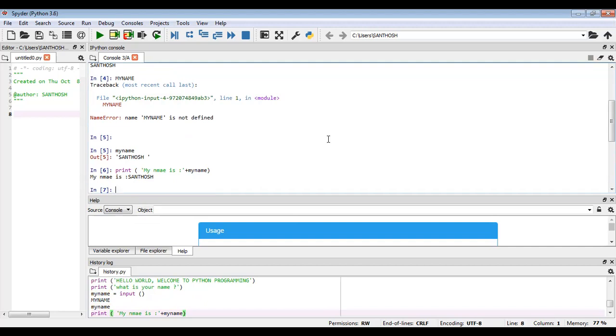Okay, like this. And then next, if you want to find out the length of your name, which function do we need to use? Length, len function.